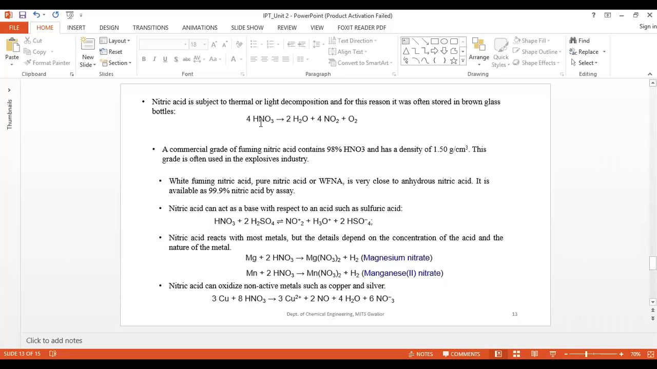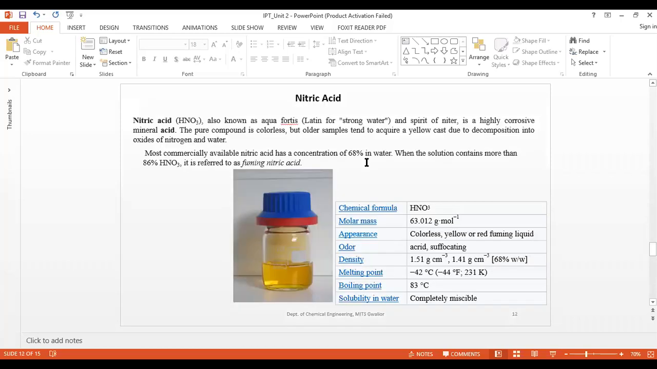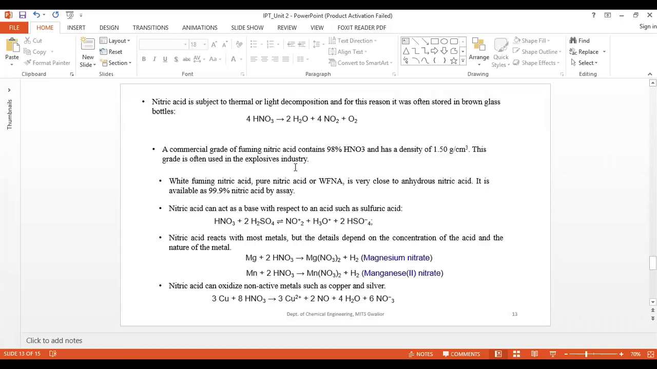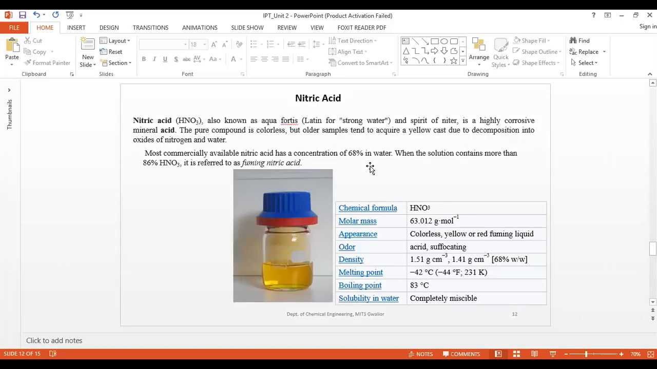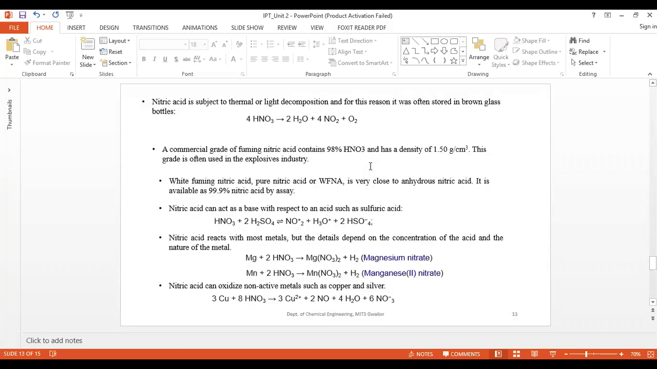A commercial grade of fuming nitric acid contains 98% HNO3. Okay, this fuming nitric acid has a density of 1.50 gram per centimeter cube. That was already mentioned. This grade is often used in explosive industries. So when the concentration is very high, you can say fuming nitric acid can be used in explosive industries. Okay, white fuming nitric acid, pure nitric acid, or WFNA. These are the names actually.